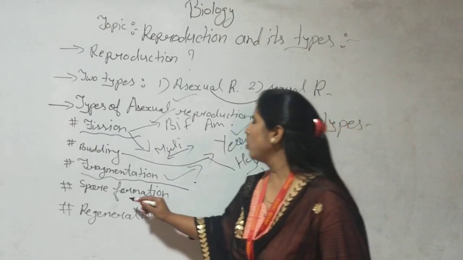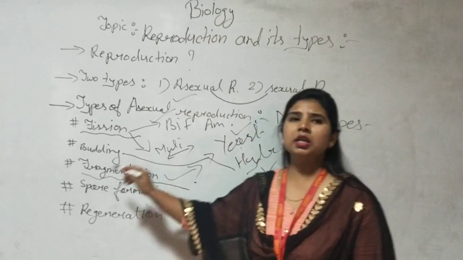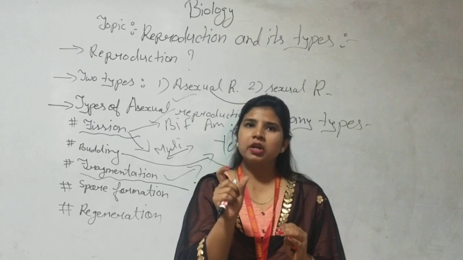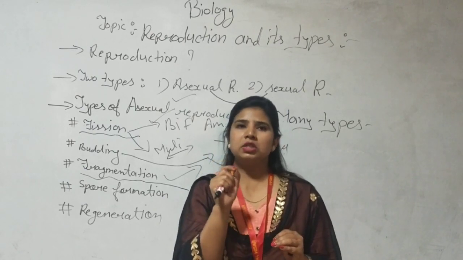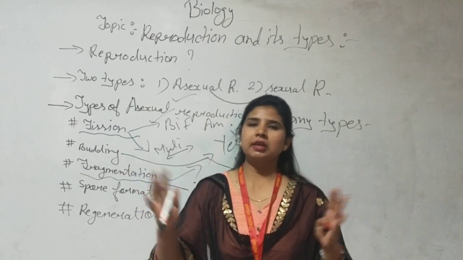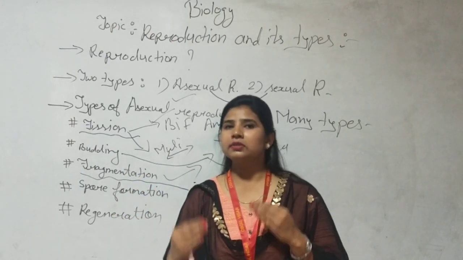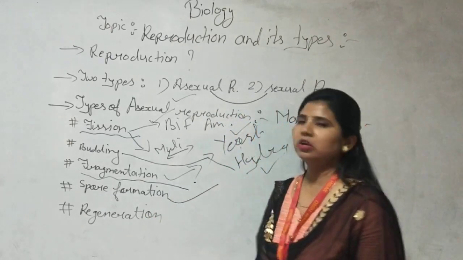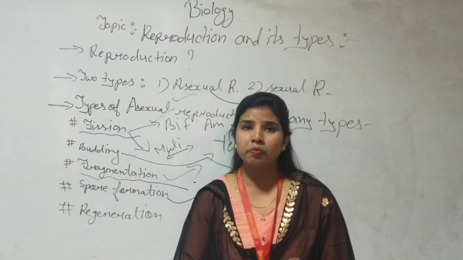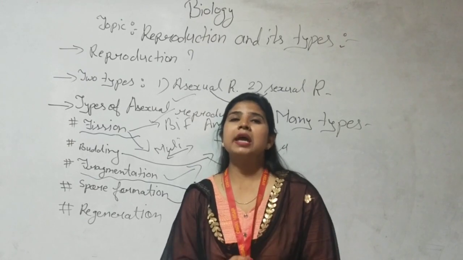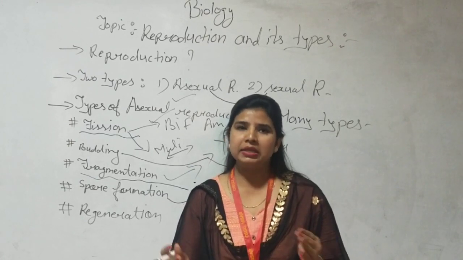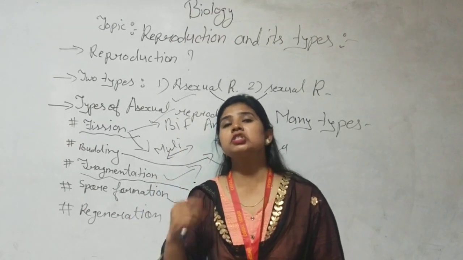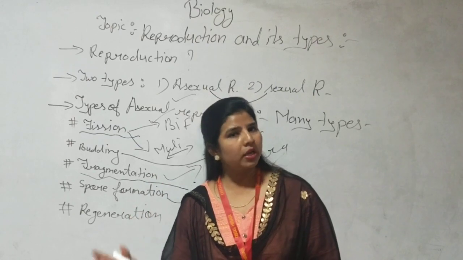Okay, remember. Spore formation: when an organism reproduces through spores, they have a special organ in which small spores are present, just like pollen grains, and they burst and mix into the air, and as soon as they get favorable conditions, they start growing. So spore formation, an asexual reproduction, is found in rhizopus, a fungus, and it is also found in Penicillium. Penicillin was the first antibiotic; it came from the Penicillium notatum fungus.